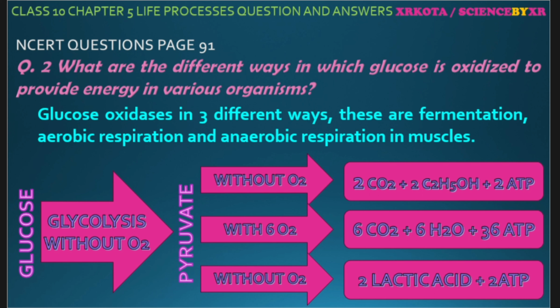Okay, so the first one is pyruvic acid, the first process is fermentation, the second is aerobic respiration, and the third is anaerobic respiration, due to insufficient supply of oxygen in muscles.